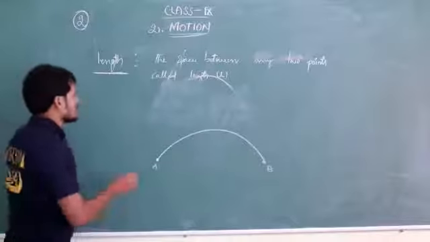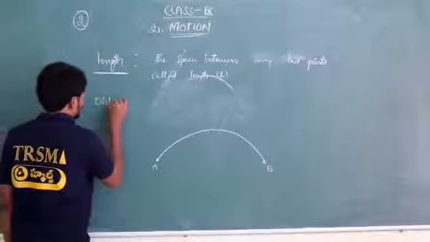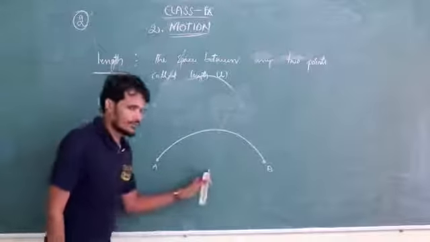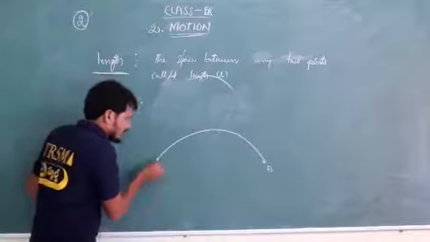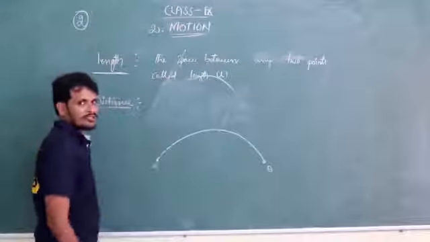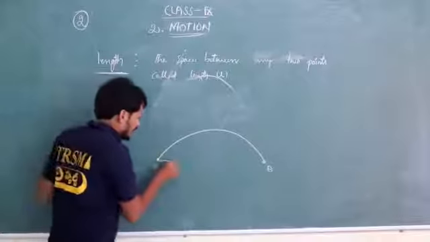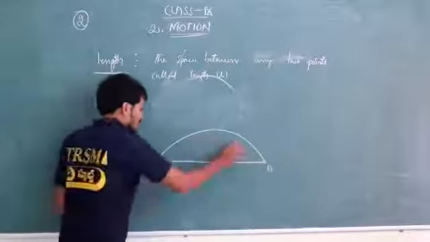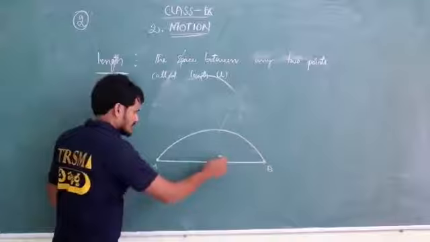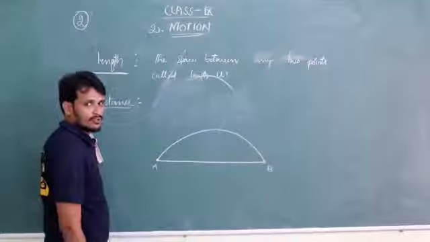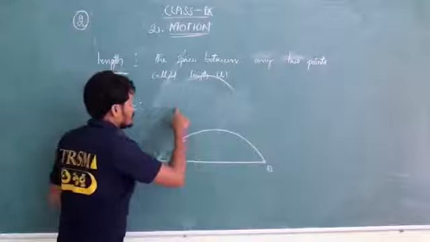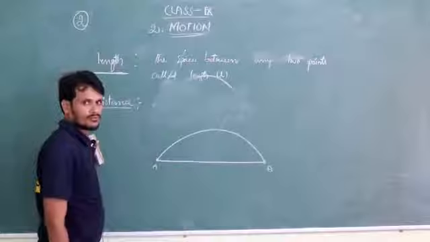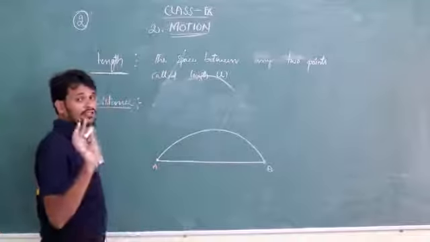Now define distance. How are we going to define distance here? The length covered by an object with respect to time. The object covered the distance from here to here. Just now I told you the space between 2 points is length. That length is covered by one object. The length covered by an object with respect to time.